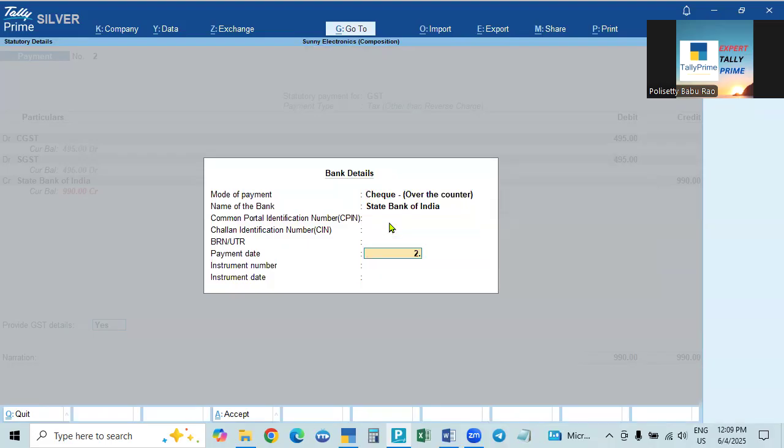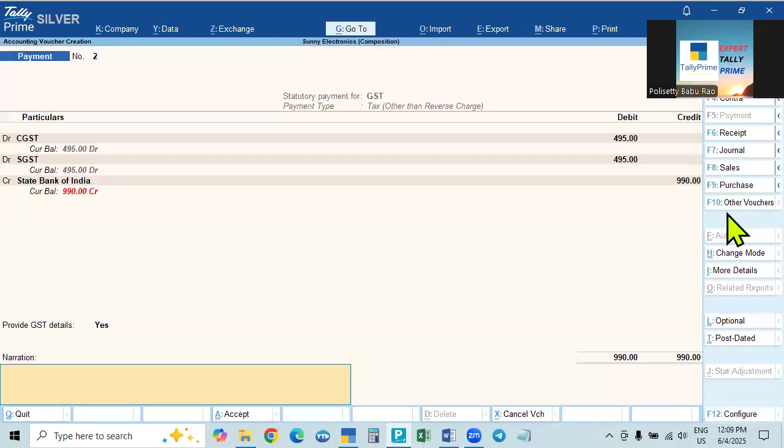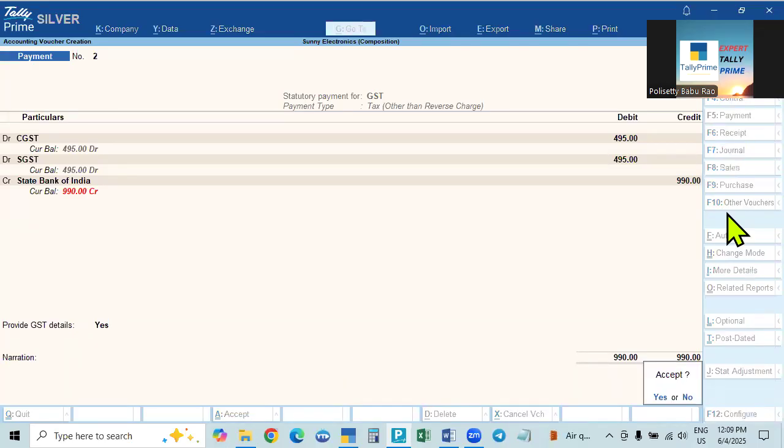And then the payment date is 27. Instrument means check number is 1, 2, 3, 4, 5, 6. Instrument date is also there. It is paid on 2nd in the bank, but the check may be prepared on 1st also. So the check date will be here. So 27, if it is prepared on 1st, you have to give 2nd July, that's all. So, being the composition tax paid. That's all. After this one, now you go and see here.